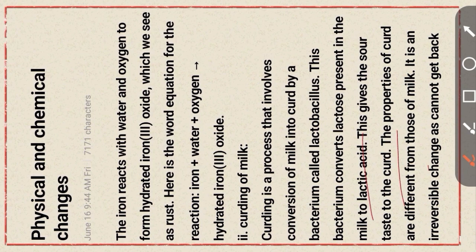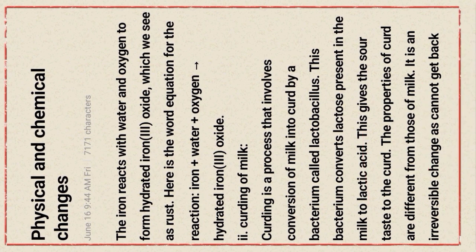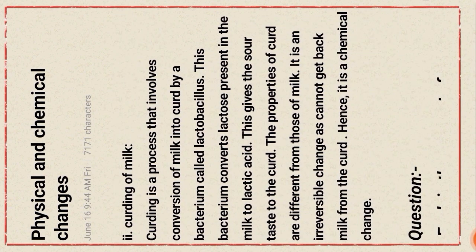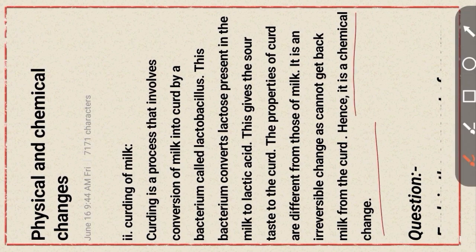The properties of curd are different from those of milk. It is an irreversible change, as we cannot get back milk from curd. Hence it is a chemical change.